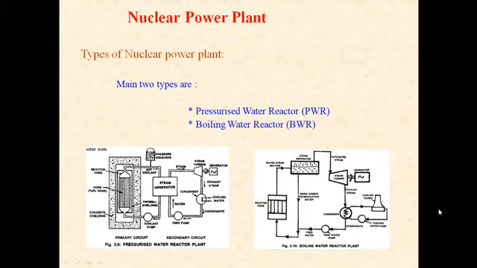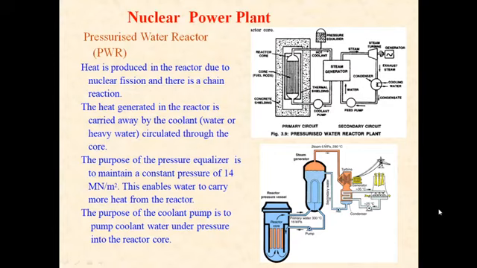The two main types are the pressurized water reactor and the boiling water reactor. First we will discuss the pressurized water reactor, and then we will discuss the boiling water reactor. The pressurized water reactor is composed of two loops in series, as you can see in this figure. It consists of two loops.